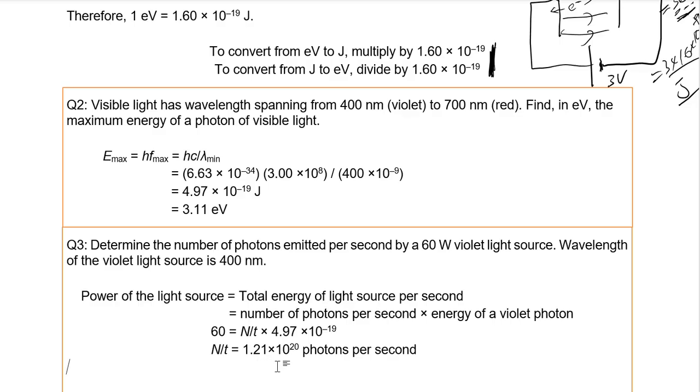What this question is trying to explain is that when you increase the power of a light source, what you're increasing is not the amount of energy per packet of light, but just the number of packets of light per unit time. Understand or not? So if this 60 becomes 120, then N over t will become 2.42 times 10 to the power 20 photons per second. But each photon still carries the same energy as defined by hf.